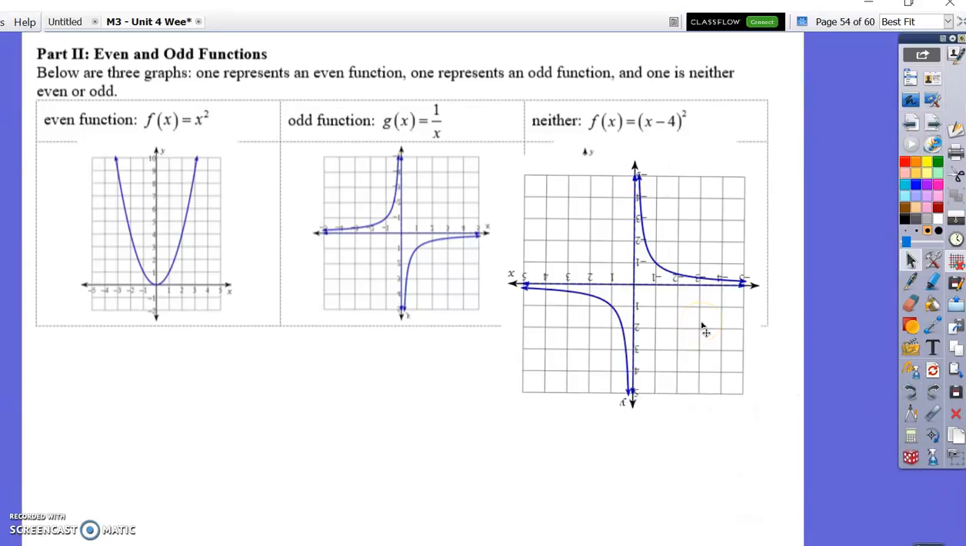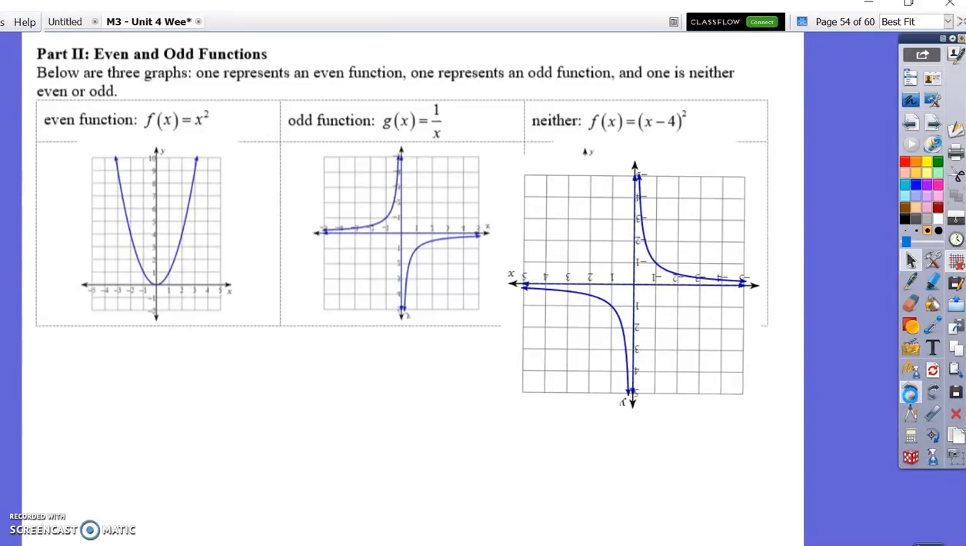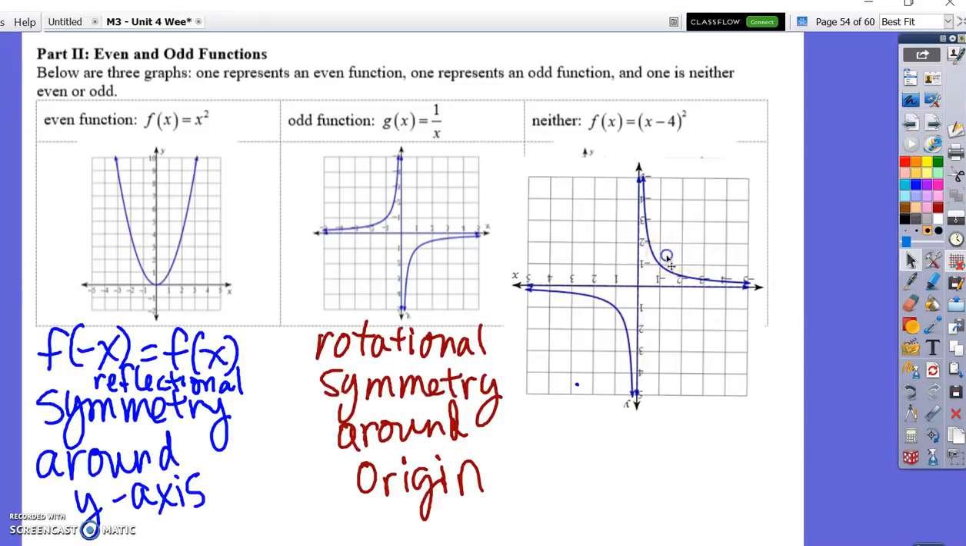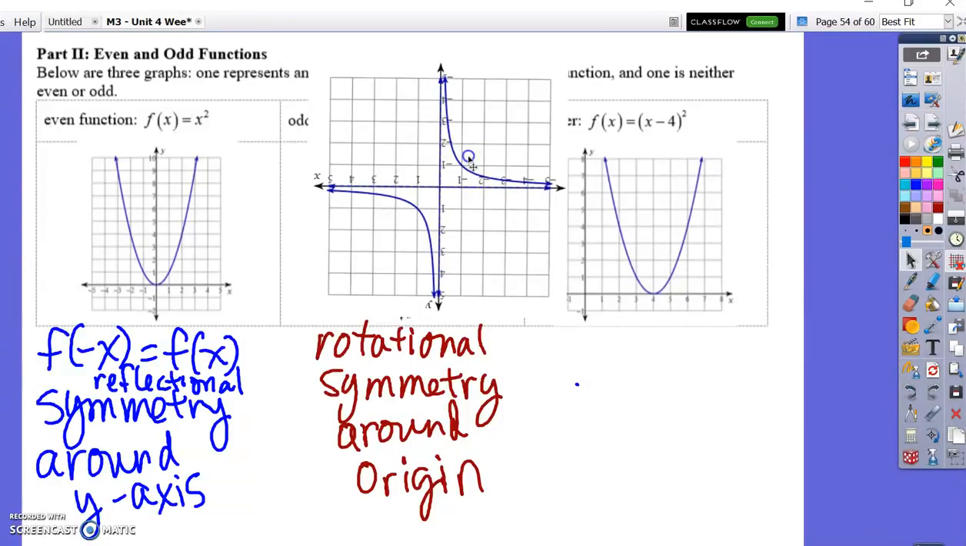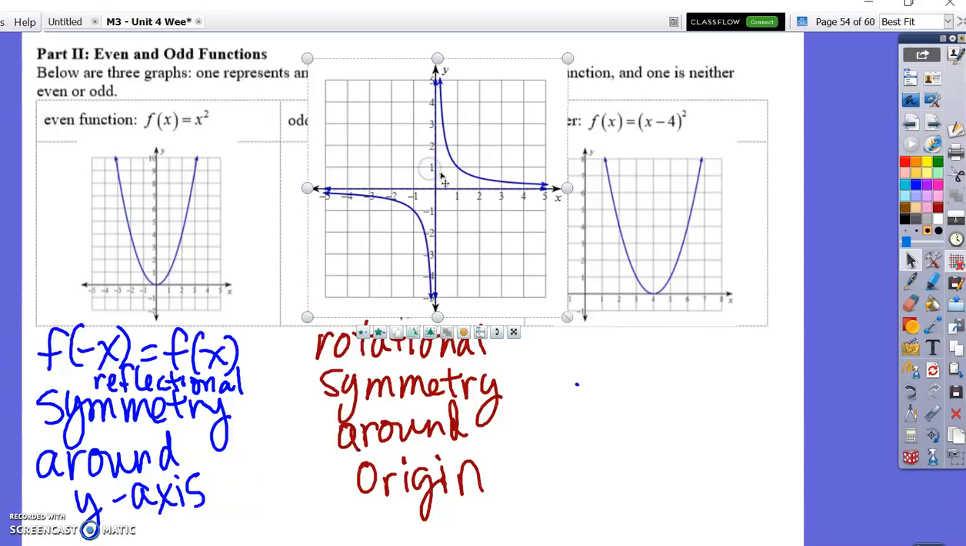All right. So we were saying that it has rotational symmetry around the origin. And let me put this image back to normal. That's what the image is supposed to be. And I hope I fixed that, but if I didn't, it's supposed to be this one.